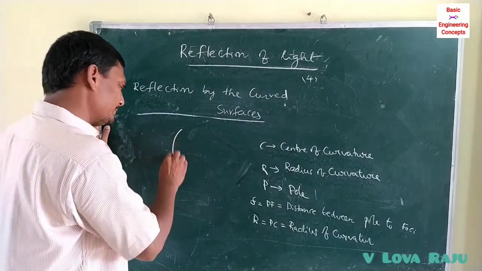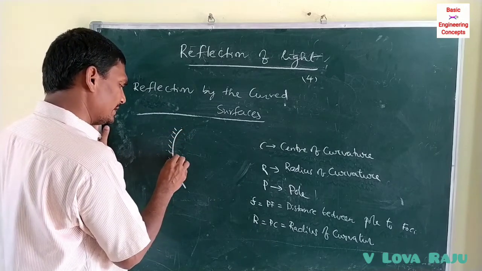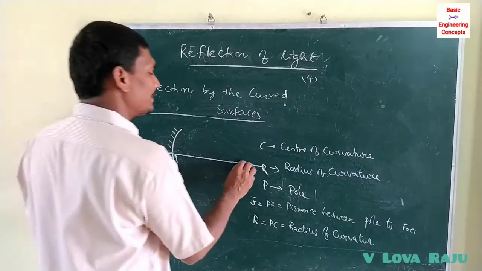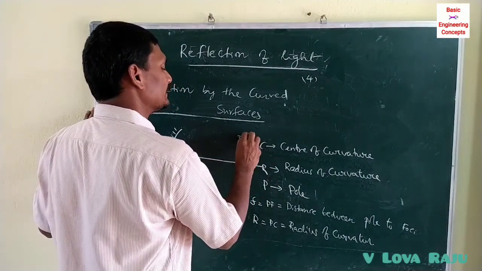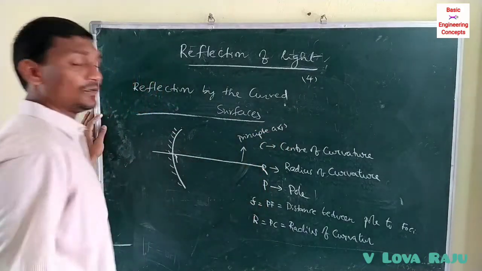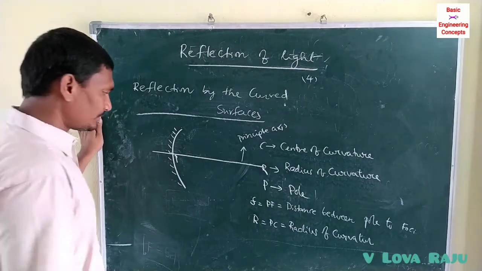Okay, this is a mirror. This is a pole. A line passing through the pole of the mirror is called the principal axis.